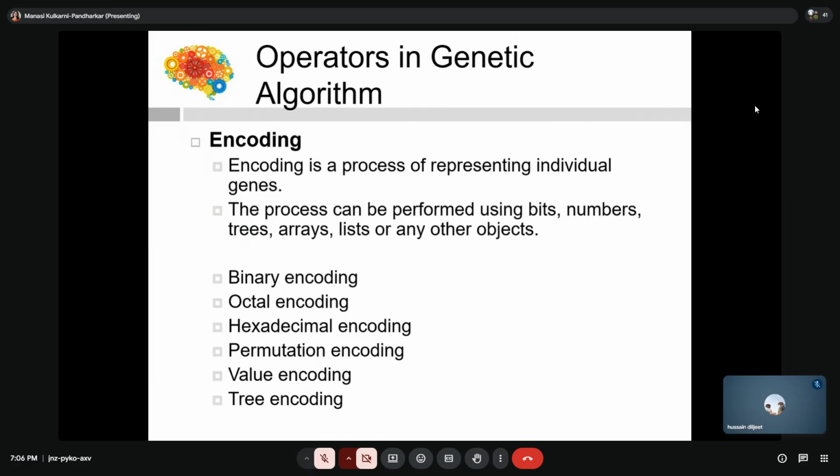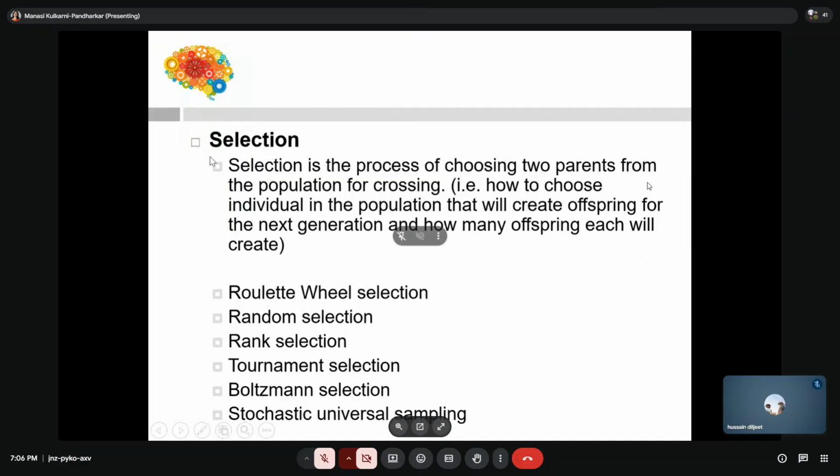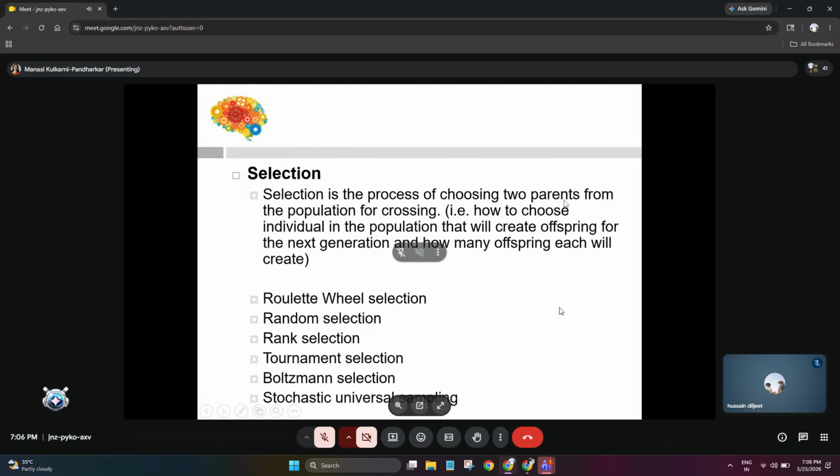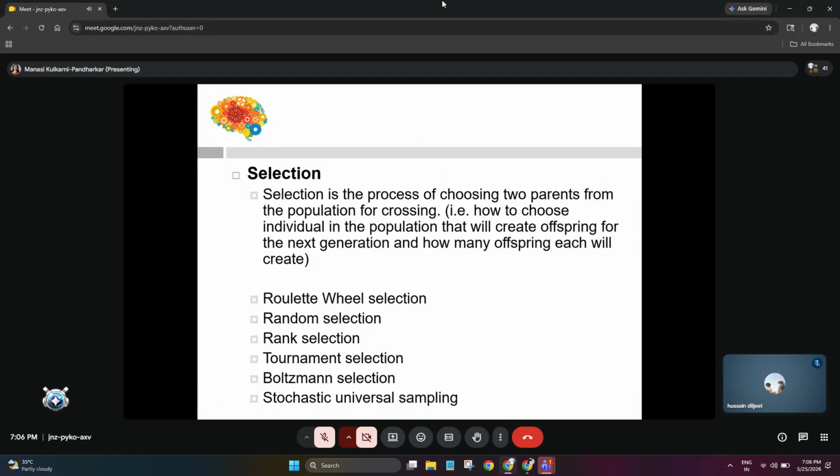Yes, ma'am. Then comes the selection. So what is selection? Selection is the process of choosing the two parents from the population for crossover. मतलब कौन से दो आप क्रोमोसोम सिलेक्ट करोगे, from whatever you have chosen, for the crossover, that is mixing up.